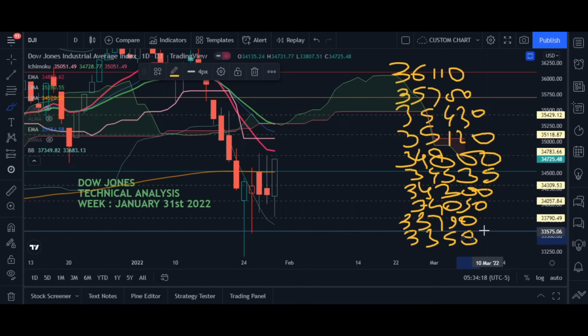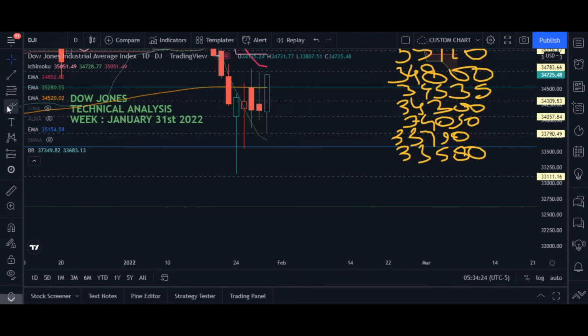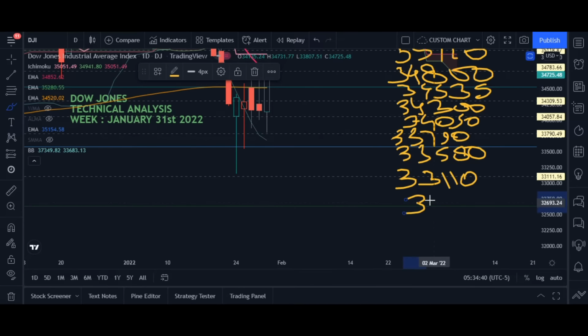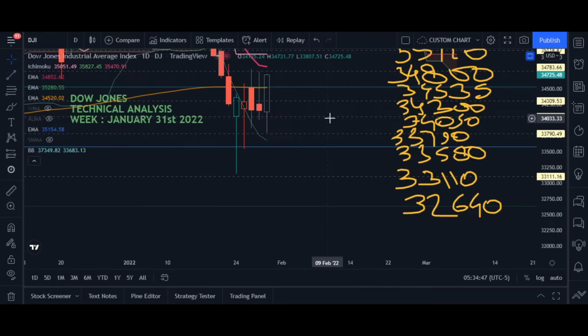Thereafter comes the next support at 33110. Then we have this support at 32640. So there are a lot of support and resistances.